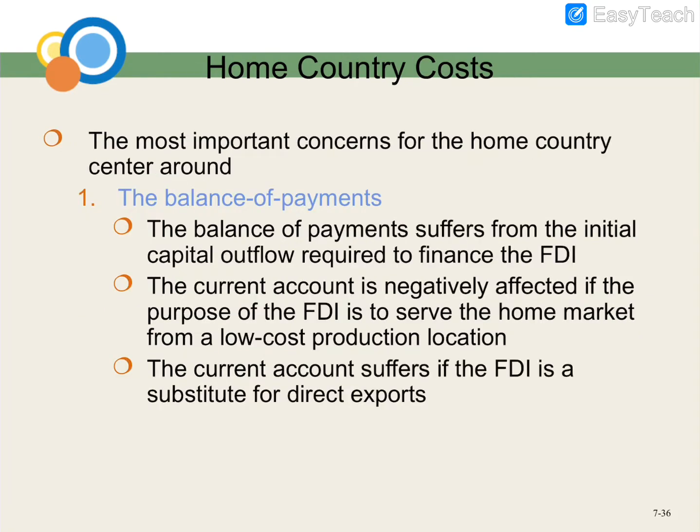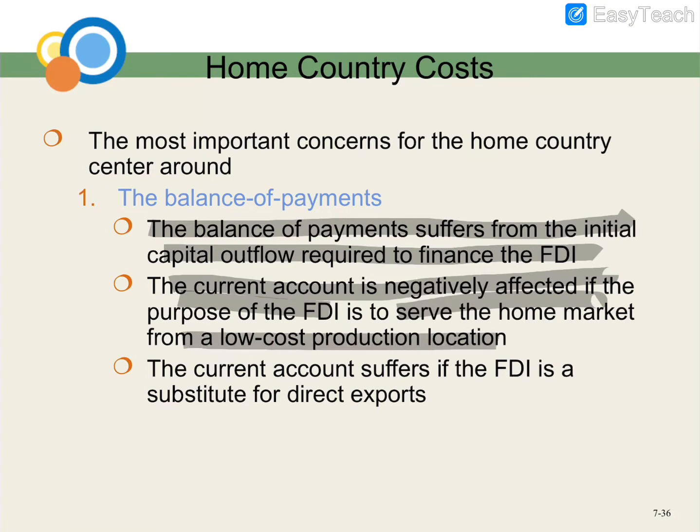But we go one by one. The most important concern of the home country is first the balance of payment. The balance of payment suffers from the initial capital outflow required to finance the FDI. The current account is negatively affected if the purpose of FDI is to serve the home market from a low cost production location.